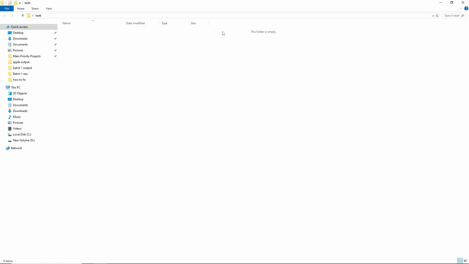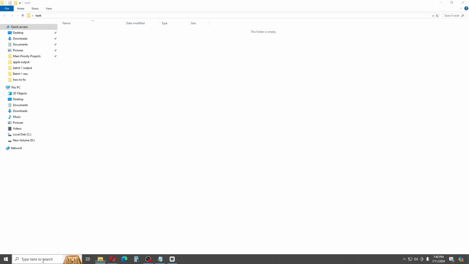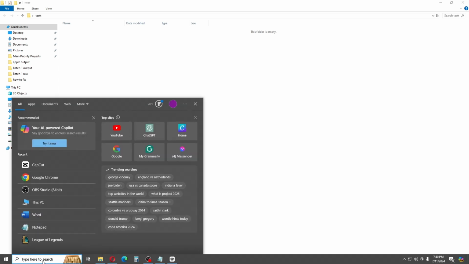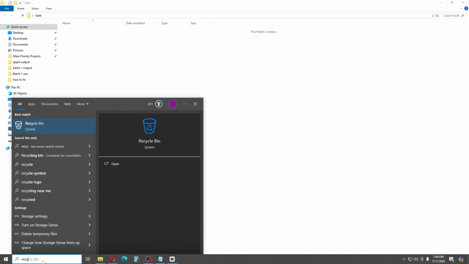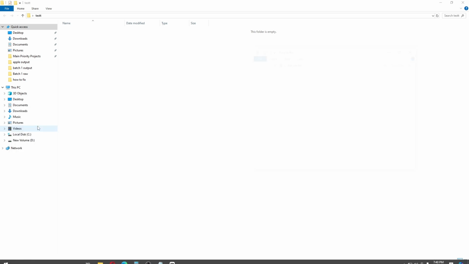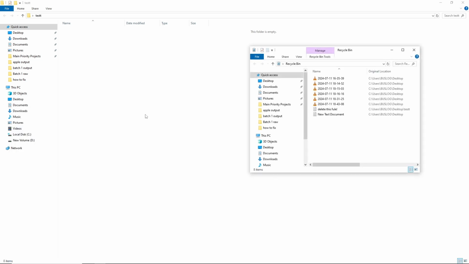And in order for you to recover it, just simply go to your start menu over here guys and search for recycle bin. And it is over here. So now just click on this. And from here, guys, you should be able to see all of your deleted files on your PC. And as you can see, this is the file that we just deleted earlier.